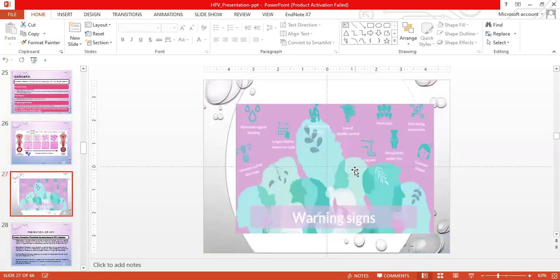The warning signs include the loss of bladder control, discomfort while urinating, a longer or shorter menstrual cycle, abnormal vaginal bleeding, uneven vaginal discharge, leg pain, pelvic pain, pain during intercourse, unexplained weight loss, and constant fatigue.